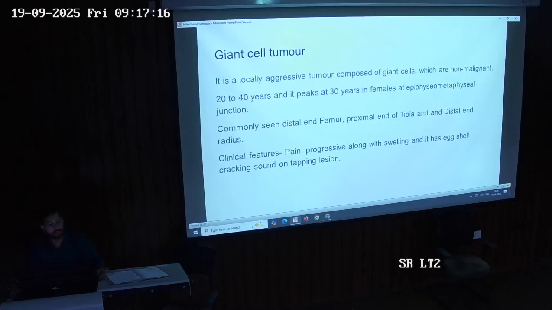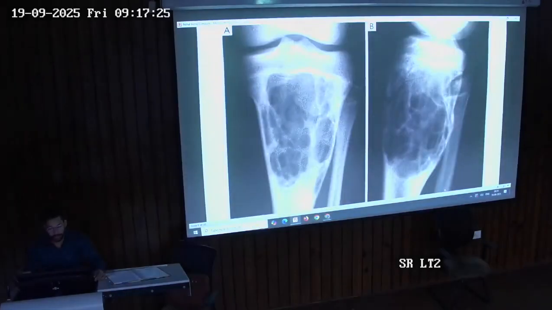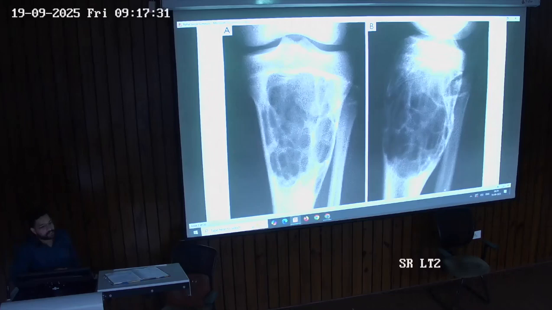This is an important point. If you write it in the exam, underline this point: eggshell crackling sound. This is an X-ray of a giant cell tumor seen in the proximal tibia, in which you can see a ground glass appearance.